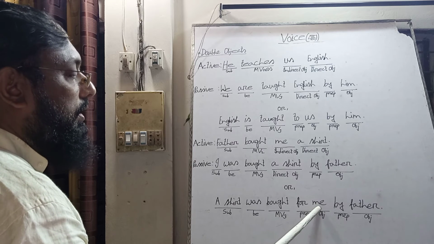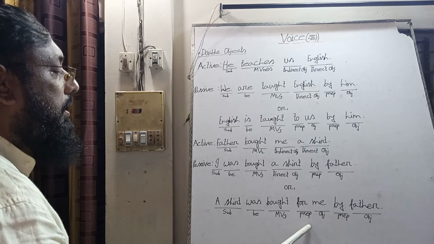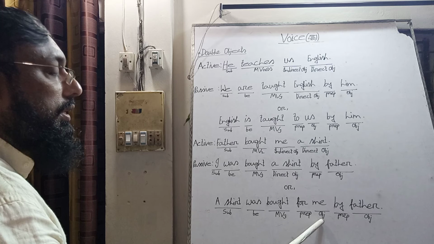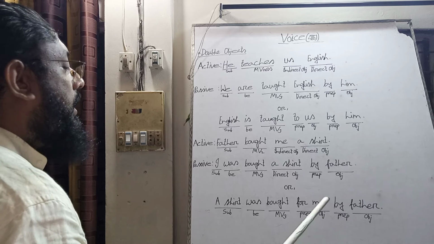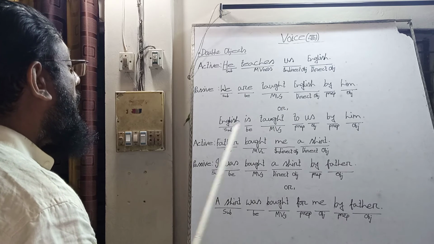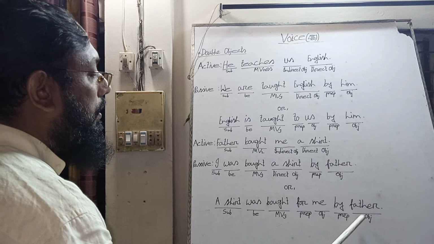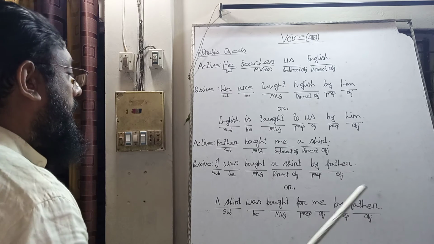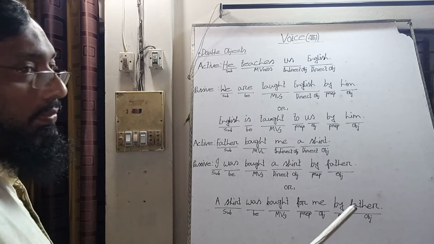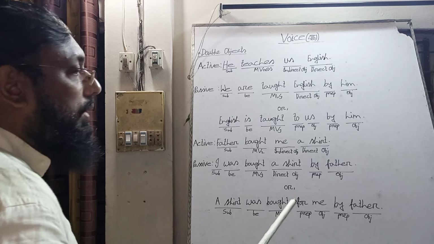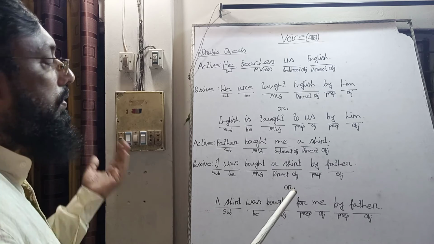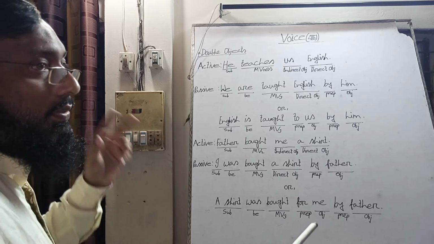So the indirect object "me" is the beneficiary, so we take "for" before the indirect object: "for me." And then we take the "by" preposition or other preposition according to the rules, and make the original subject of active voice the object of the "by" preposition or other preposition. In the same way, we can change from active to passive voice, and if we apply the opposite rules, we can easily make passive voice into an active voice.